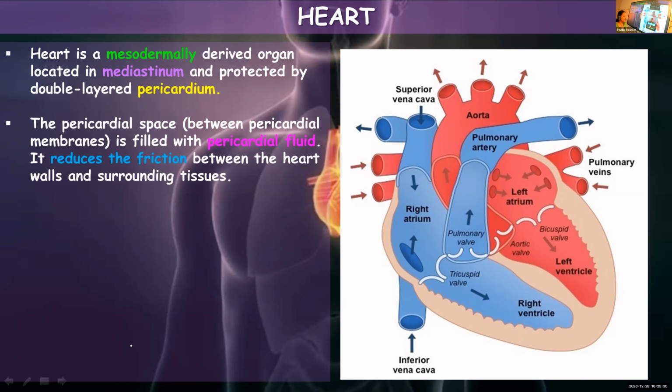Michael, what do you call the fluid? Pericardial fluid. You were here? Yes, ma'am. Okay. No, physically you are there.